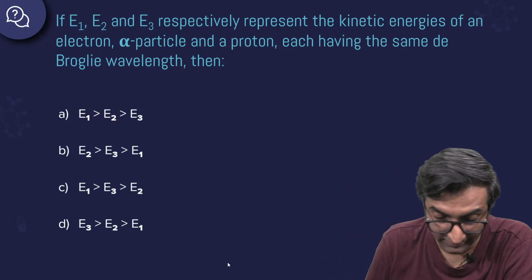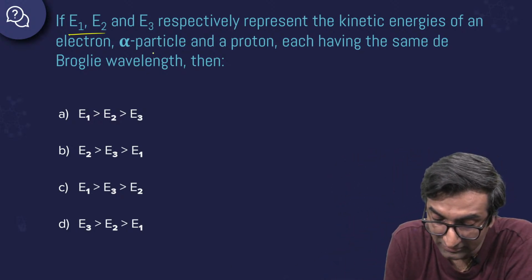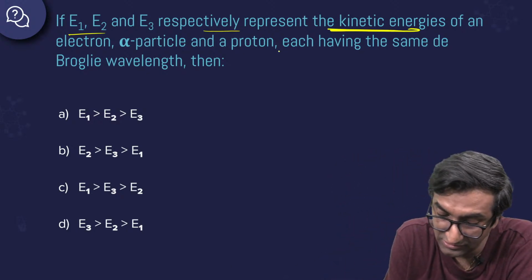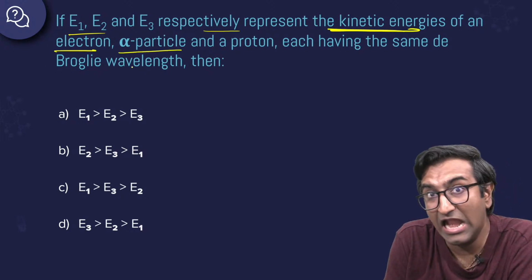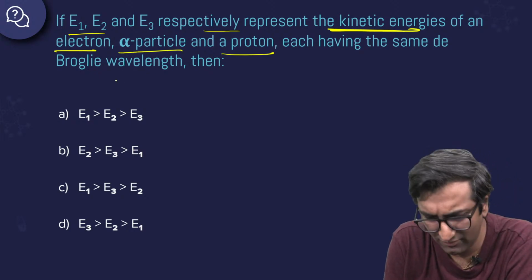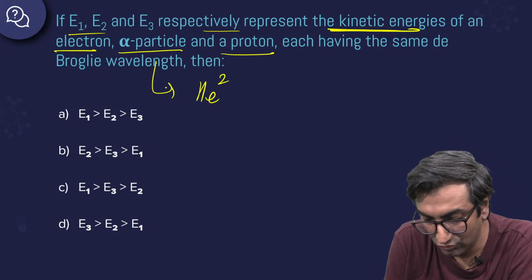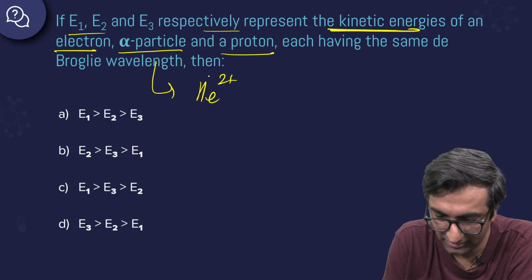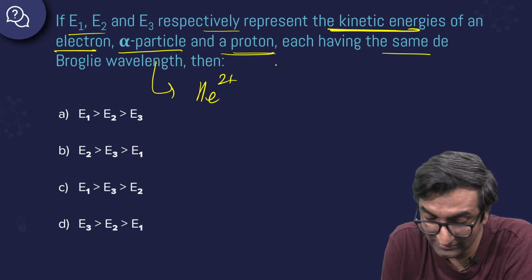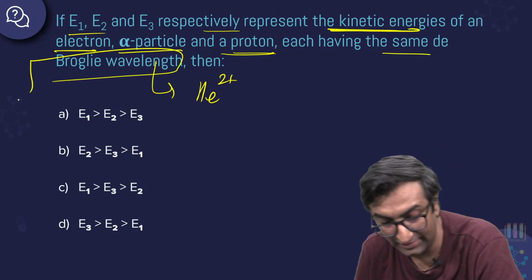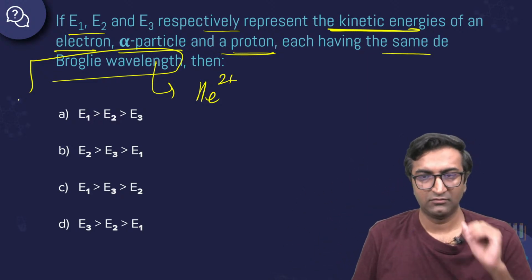If E1, E2 and E3 respectively represent the kinetic energies of an electron, an alpha particle, and a proton, each having the same de Broglie wavelength, then what will happen? The alpha particle is helium 2 plus, this is called an alpha particle.